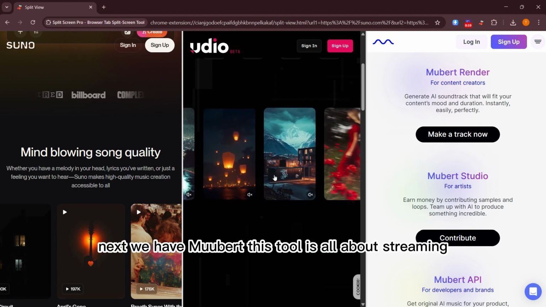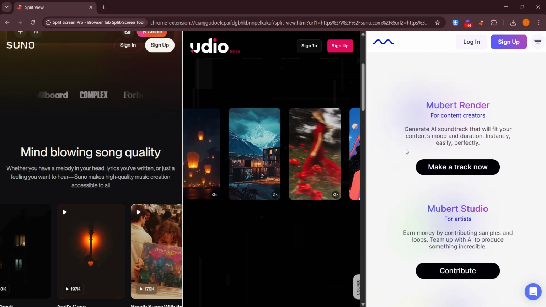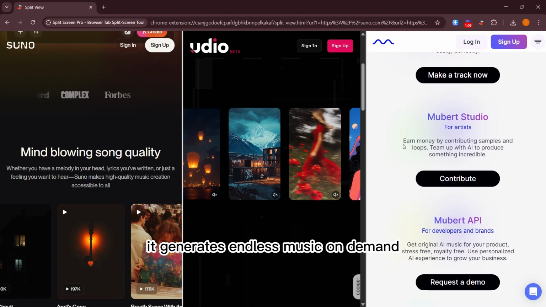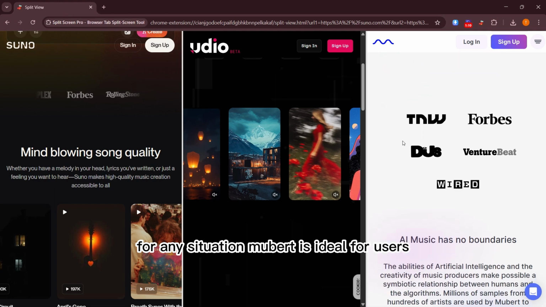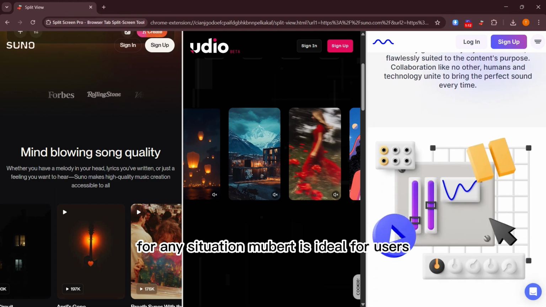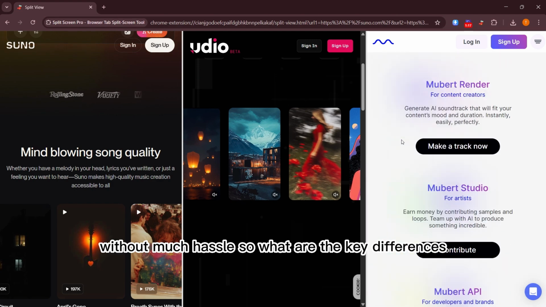Next, we have Mubert. This tool is all about streaming. It generates endless music on demand. You can find the perfect background track for any situation. Mubert is ideal for users who need quick access to a variety of sounds without much hassle.